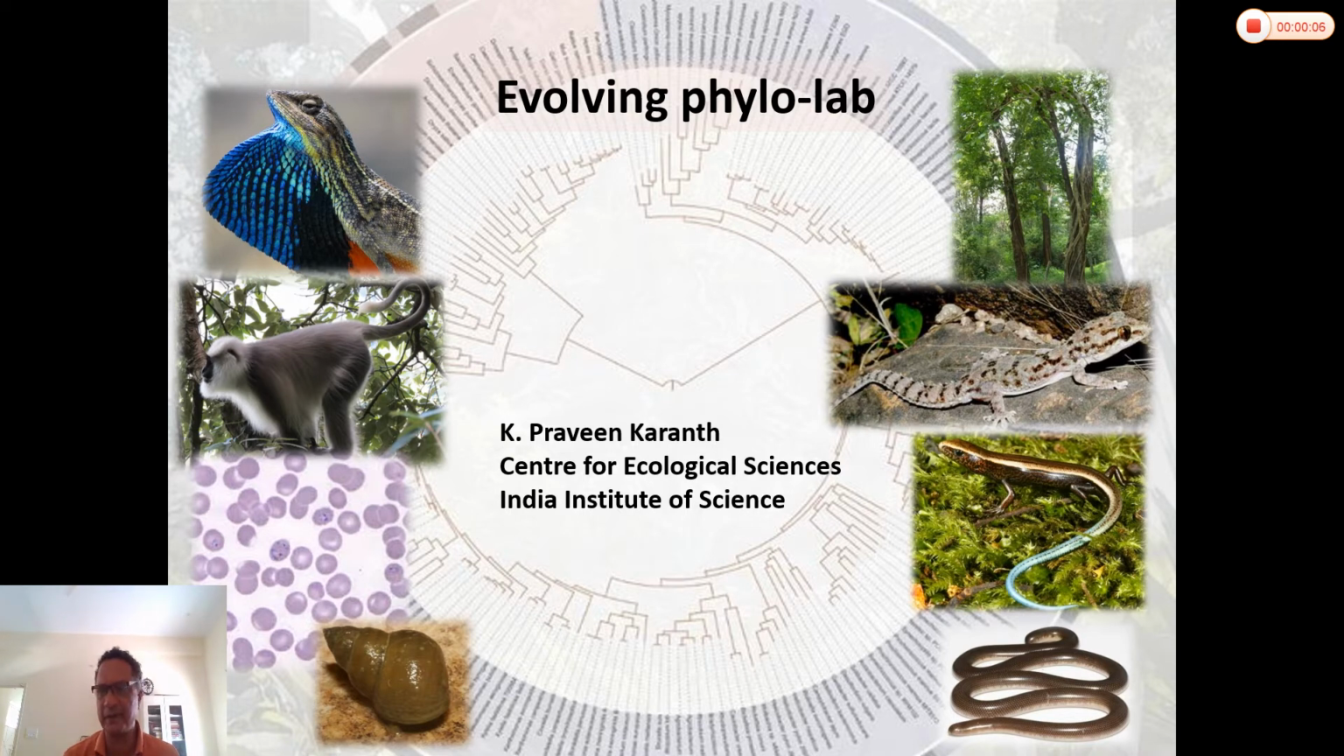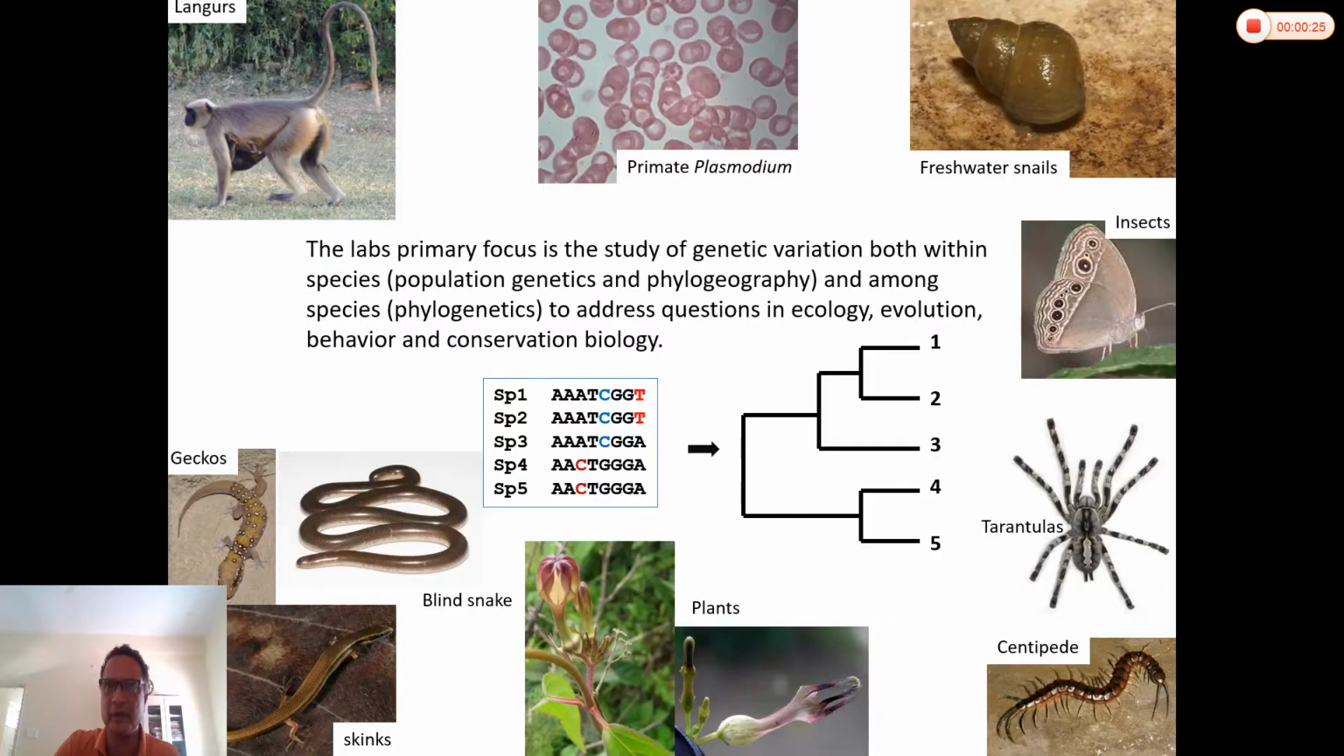My name is Praveen Karanth, and today I would like to share with you some of the exciting research that's going on in the lab. The lab basically uses phylogenies to address questions in ecology, evolution, and behavior, as well as conservation biology.